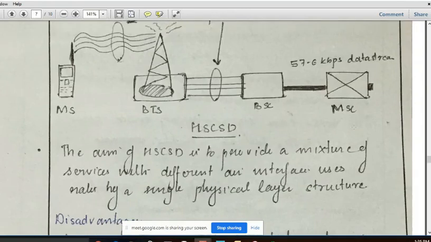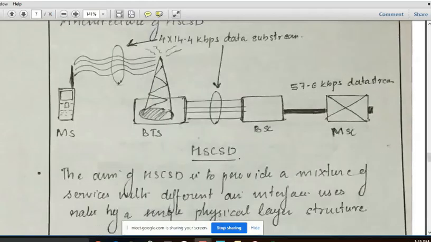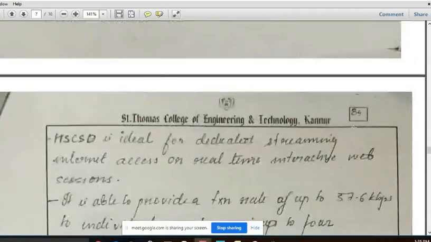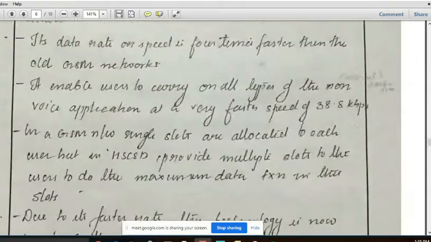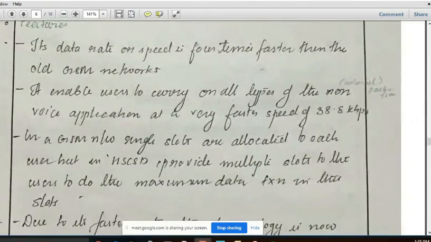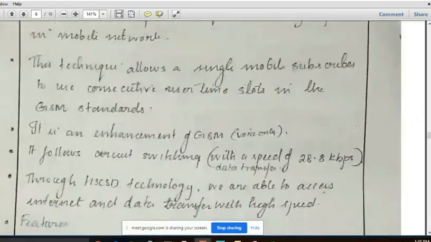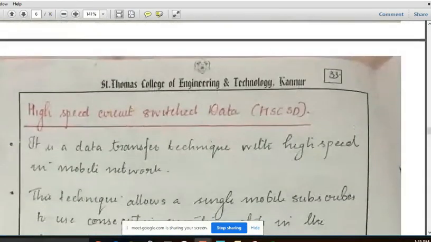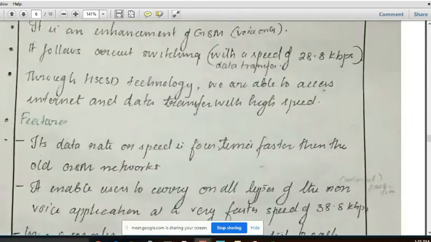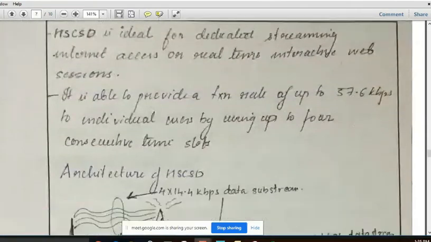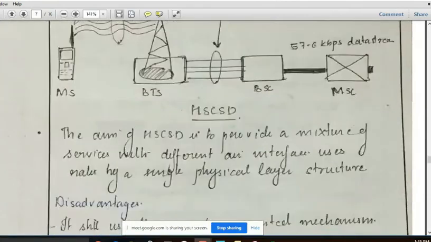So here we have a single physical layer structure. Here also circuit switching is used. There exists a physical connection between source and destination. So this HSCSD is based on circuit switching, and this is the architecture of HSCSD.